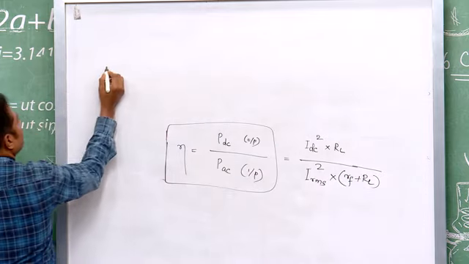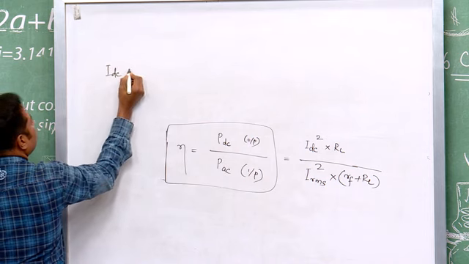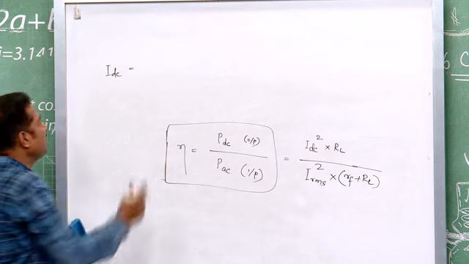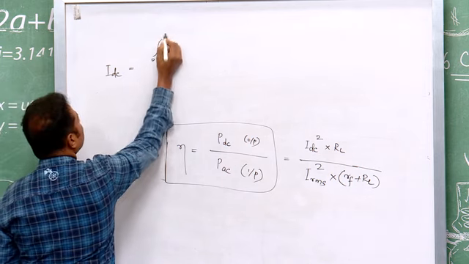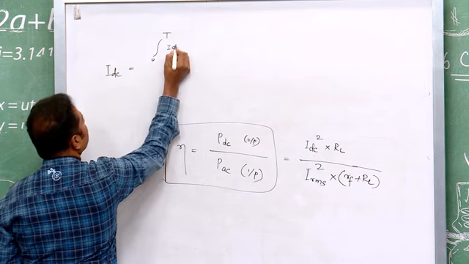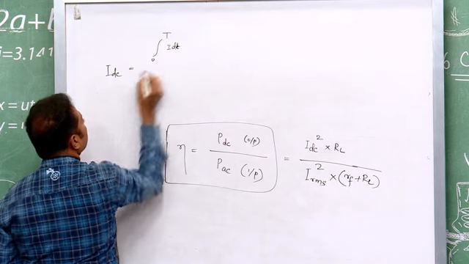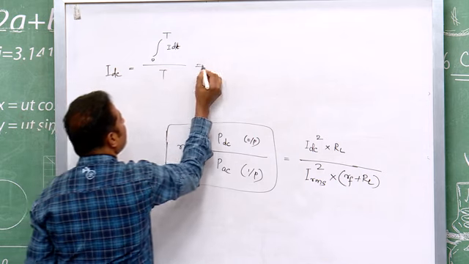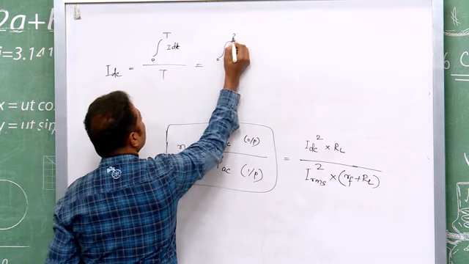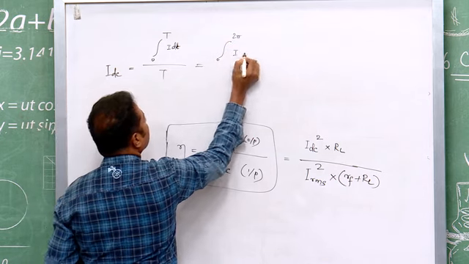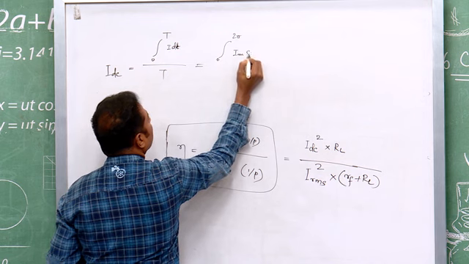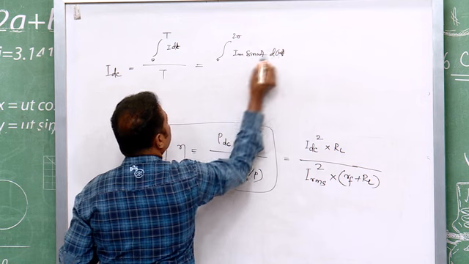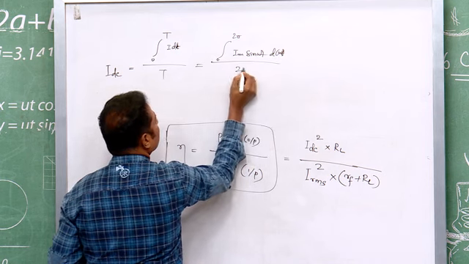So, IDC is nothing but total charge by total time. Total charge is given by integral 0 to T of I dt, and total time is T, and finally, you may call it 0 to 2 pi of Im sin omega t by 2 pi.